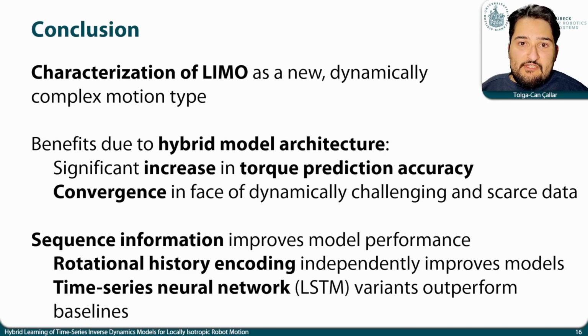So in summary, we introduced LIMO as a new class of dynamically complex motion that is challenging to be captured by inverse dynamics models due to the increased effect of time dependency and mechanical hysteresis. We then proposed a hybrid model architecture that provides significant improvements in torque prediction accuracy and model convergence when compared to baselines. Lastly, we showed that the use of time series neural networks and our novel rotational history encoding further increases model performance for motion with increased dynamic time dependencies, like LIMO.